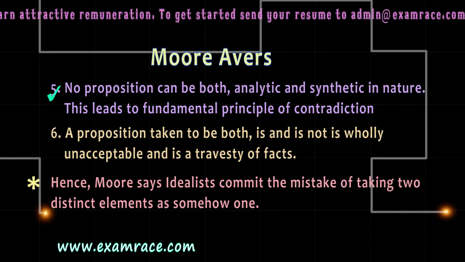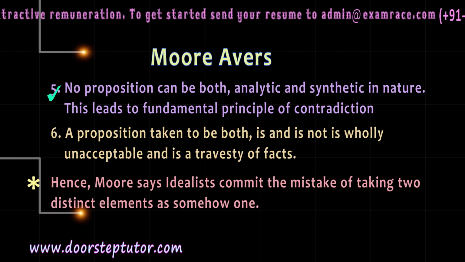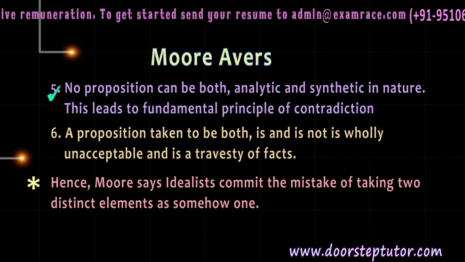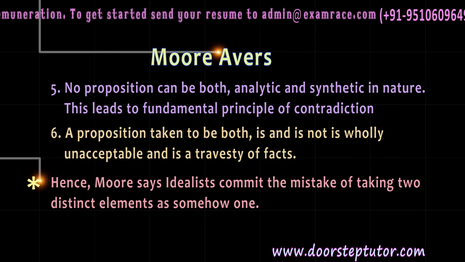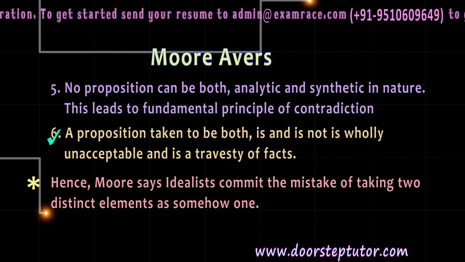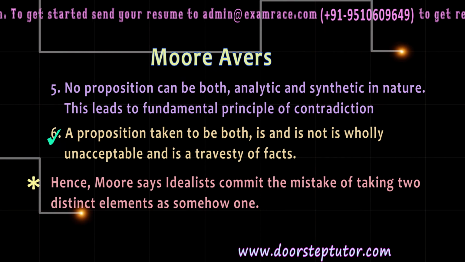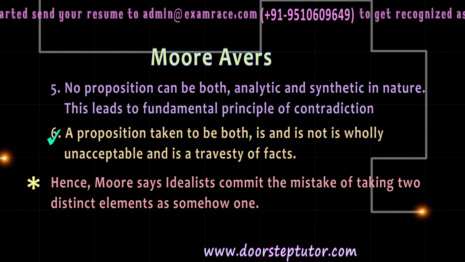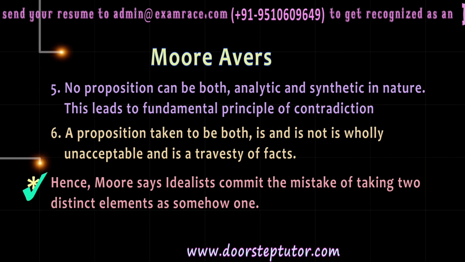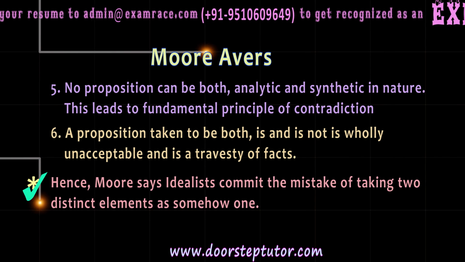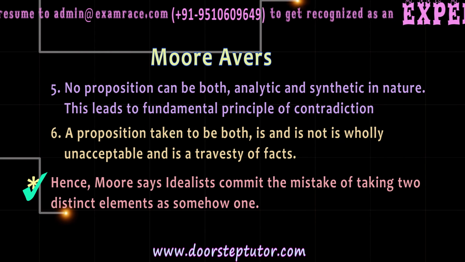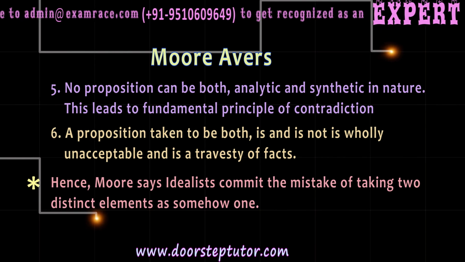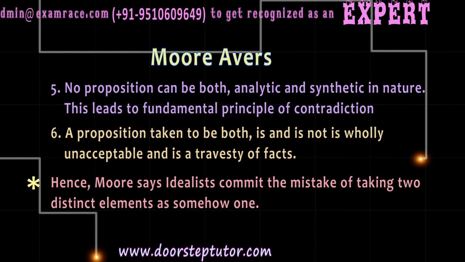No proposition can be both analytic and synthetic in nature. This leads to the fundamental principle of contradiction. Number 6. A proposition taken to be both is and is not is wholly unacceptable and is a travesty of facts. Hence, Moore says, idealists commit the mistake of taking two distinct elements as somehow one. This is Moore's refutation of idealism.